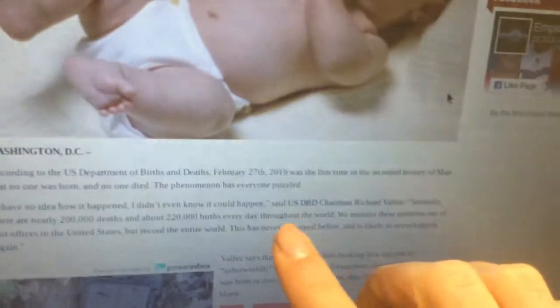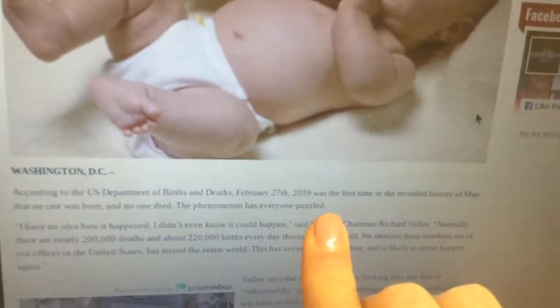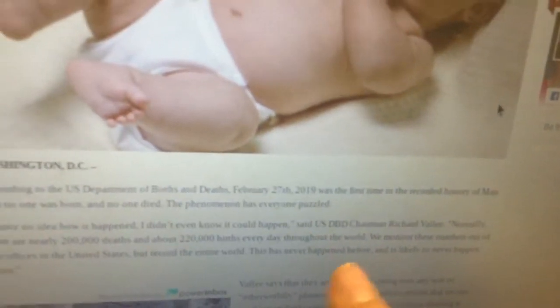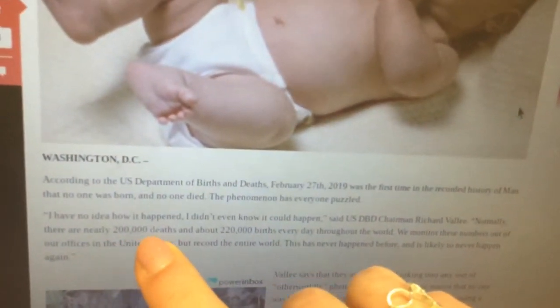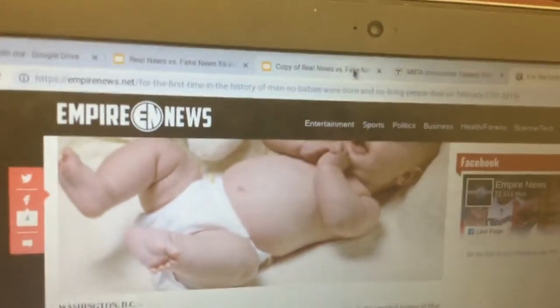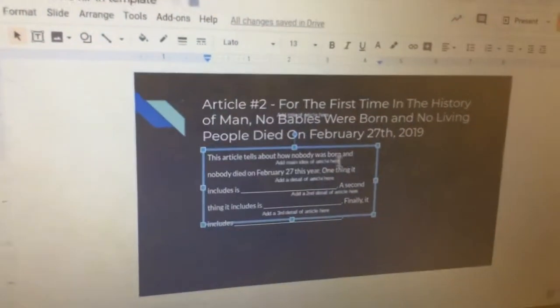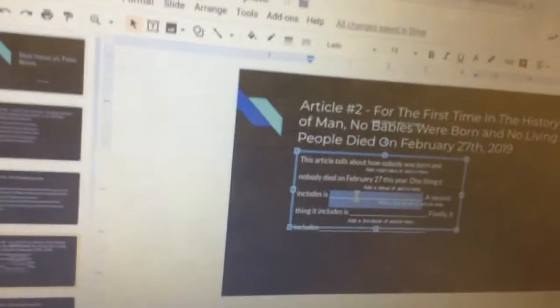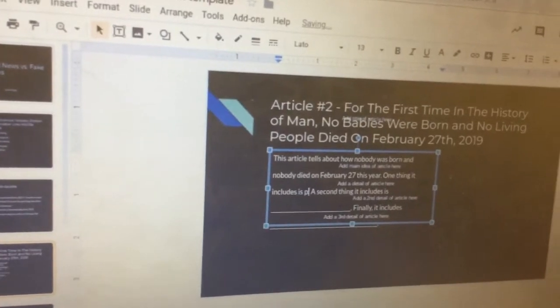Okay, then one thing it includes is, so we're going to go back over to the news story, and we're just going to scroll down and take a look at basically what it's about. One thing it says is that everyone is puzzled, and normally there are nearly 2,000 deaths and about 220,000 births every day throughout the world. So we're going to click back over to our work here and double click. One thing that is included is that people are puzzled.